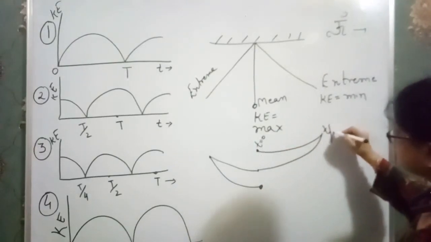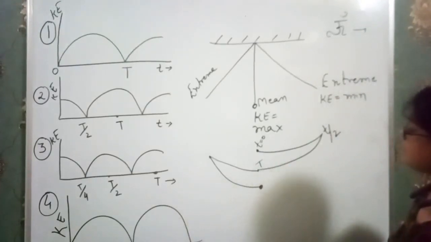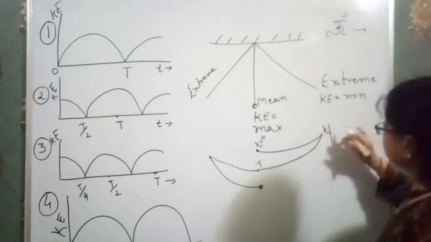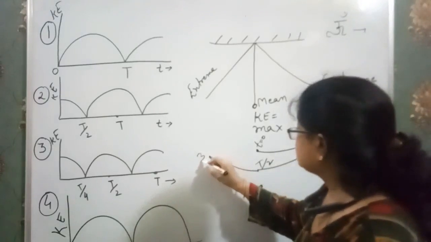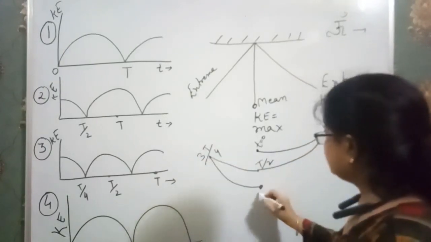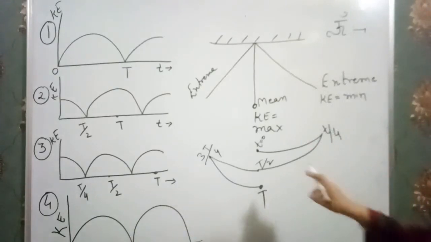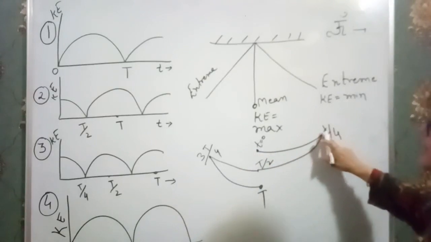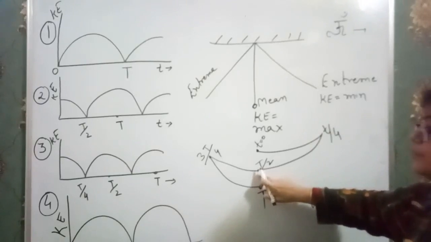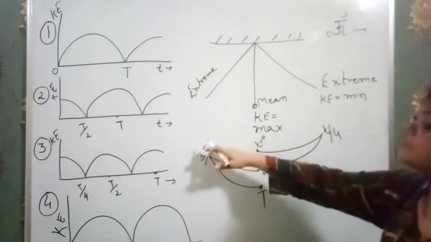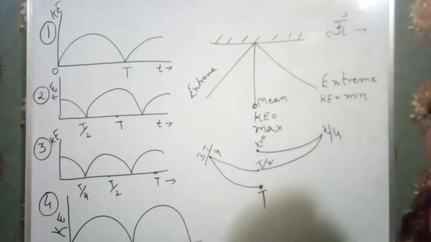At this point, this is T by 2. This point, T. Okay? Sorry, it is T by 4, 1/4. This is T by 2. This is 3T by 4. And this is T. Okay? In this way, the time goes on. When the particle reaches this position, the time taken by the particle is T by 4. When it again comes to mean position, this is T by 2. And then after going to another extreme, when it returns to mean position, it has T again.